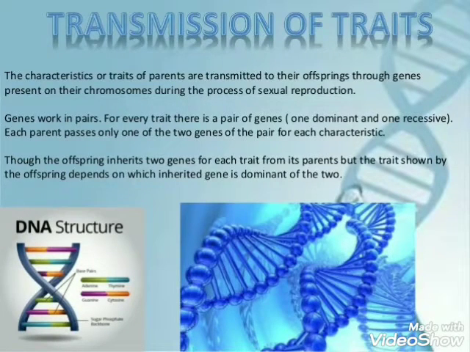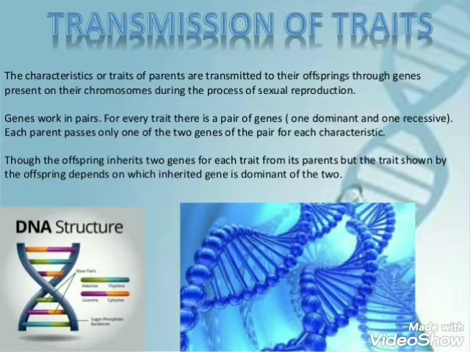However, each parent passes only one of the two genes of the pair for each characteristic to its progeny through gametes. Thus, the male gamete and female gamete carry one gene for each characteristic from the gene pairs of the parents, which are located on the chromosome.